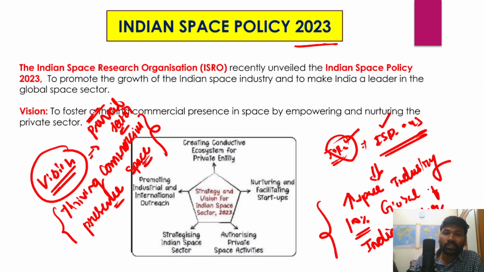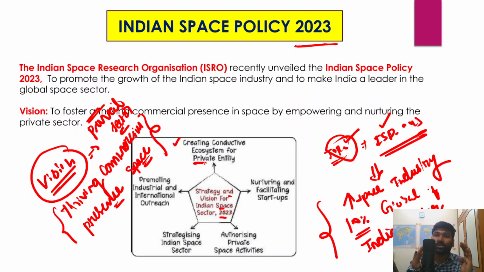So in this context, what is the strategy and vision for the Indian space sector 2023, right? The strategy and vision is creating a conducive and viable ecosystem for the private entities.